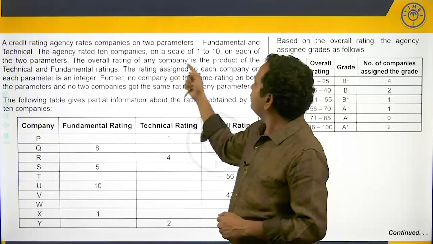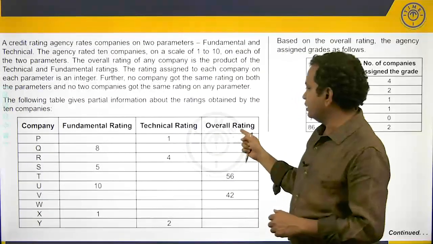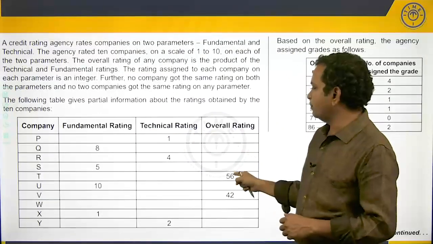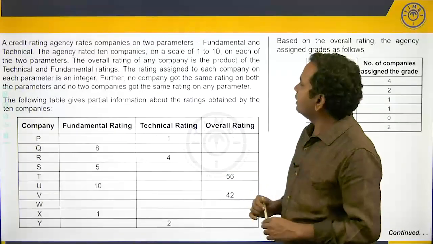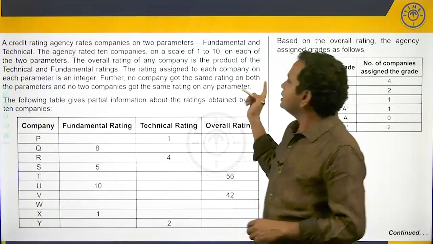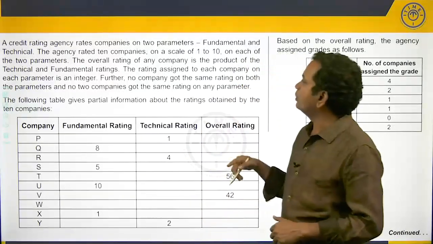The overall rating of any company is the product of the technical and fundamental ratings. The overall rating here is a product of the technical and fundamental ratings, which is how these 56 and 42 have been arrived at. The rating assigned to each company on each parameter is an integer. The ratings are integer ratings 1 to 10.